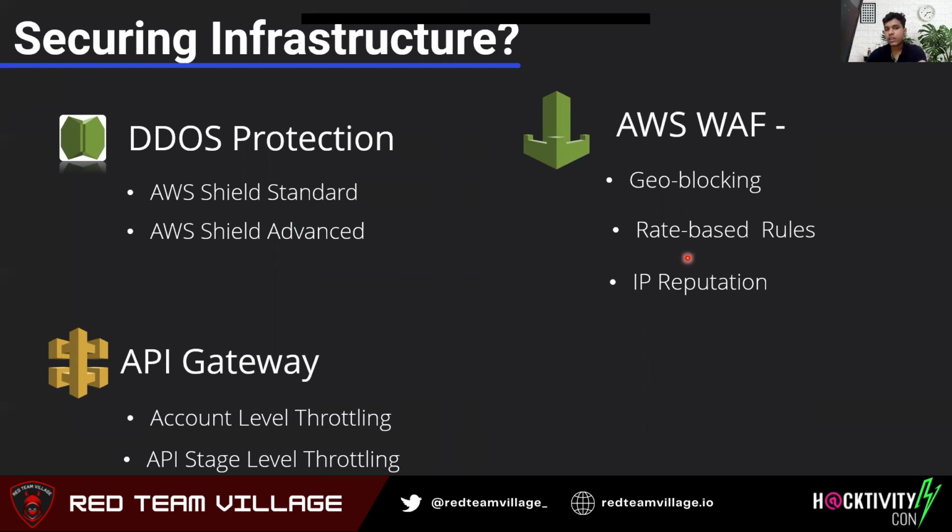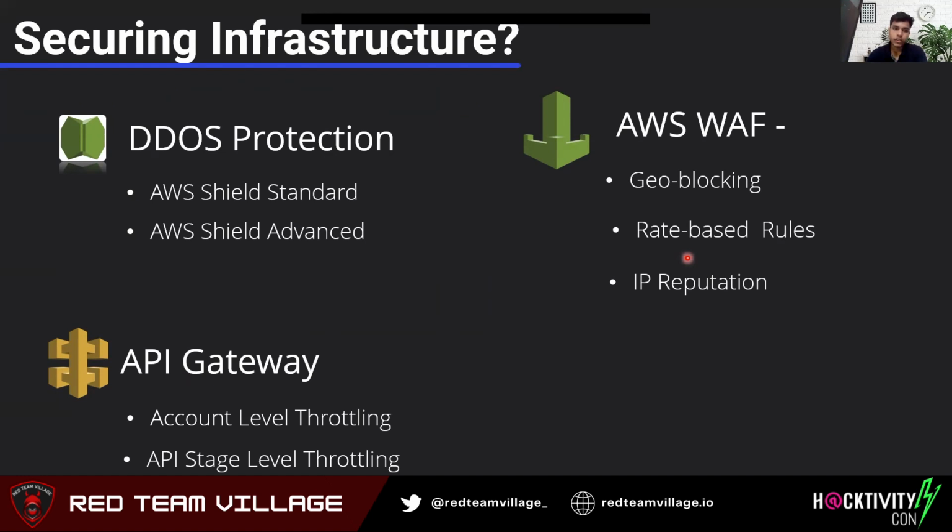For the difference between standard and advanced, you can just go ahead and Google; AWS has beautiful documentation around it. Just to mention, Standard only protects OSI layers 3 and 4, and Advanced protects layer 7, the application layer, also. So you can use AWS Shield for DDoS protection.